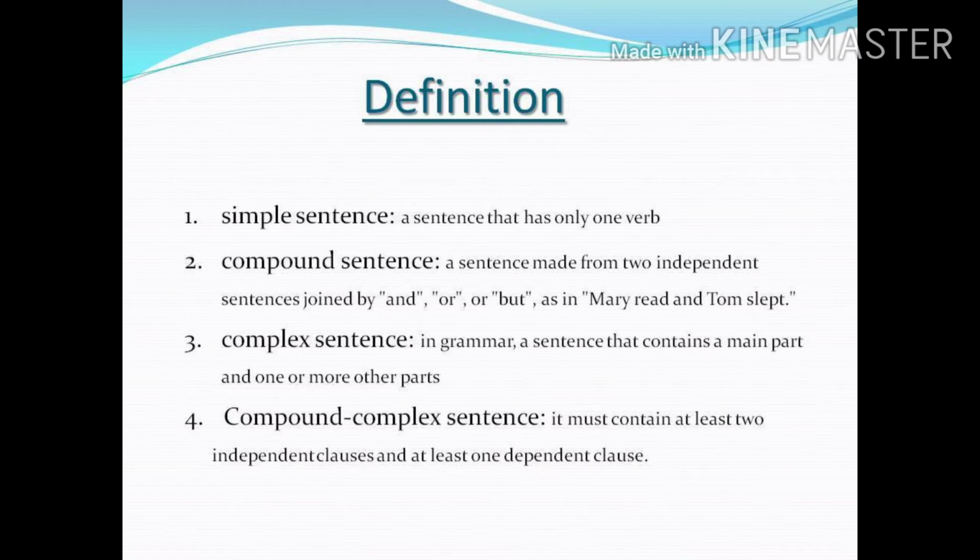So now we are going to discuss the complex sentence. In grammar, a sentence that contains a main part and one or more dependent parts is a complex sentence. Now I am giving you an example for the same. I know that you always wanted to become a doctor.